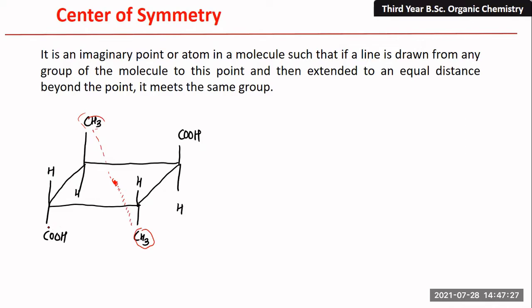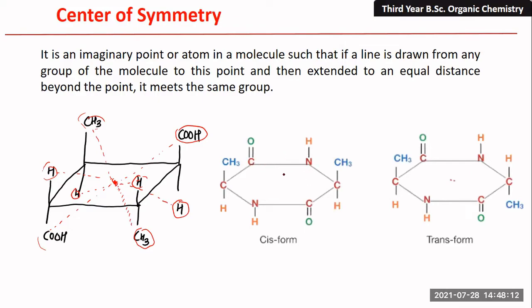Now let us consider another example. Suppose this is a COH group. From this COH group, we are going to draw a line to this point. From that point, at exactly equal distance, we extend to the opposite side. Here it is COH, and at the opposite side, it is also COH. That means this molecule again possesses center of symmetry. So again, from this point to this point, if you extend this line to the opposite side, you get the same group. So the molecule possesses center of symmetry. Similarly for this, so this molecule possesses center of symmetry, right?